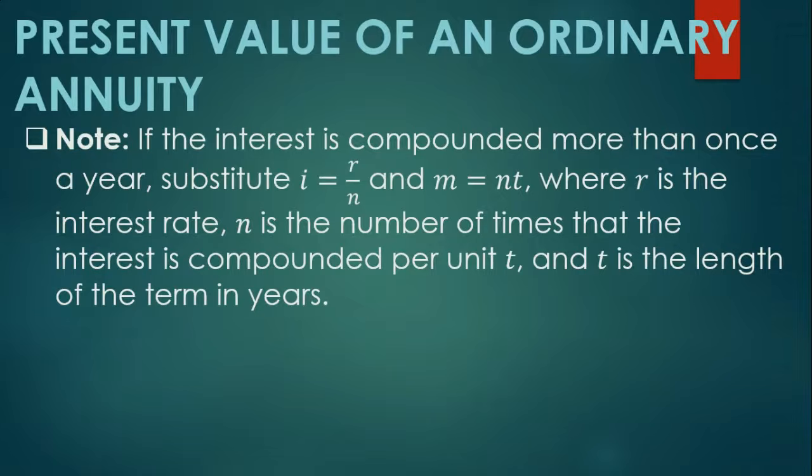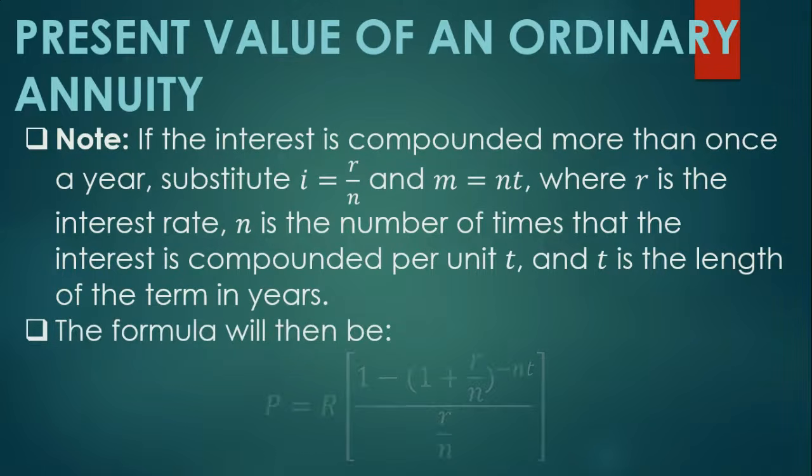If the interest is compounded more than once a year, substitute I with R over N and M with NT, where R is the interest rate, N is the number of times that the interest is compounded per unit T, and T is the length of the term in years.